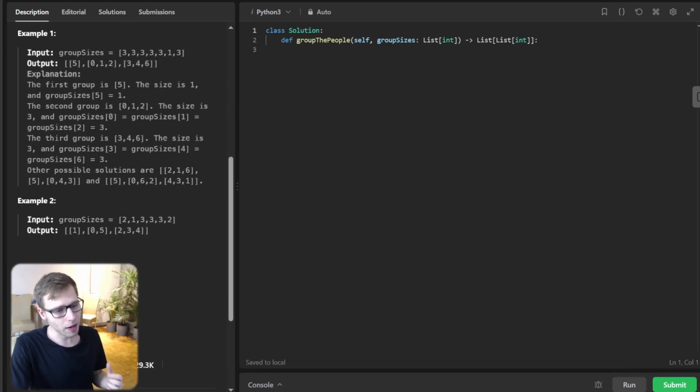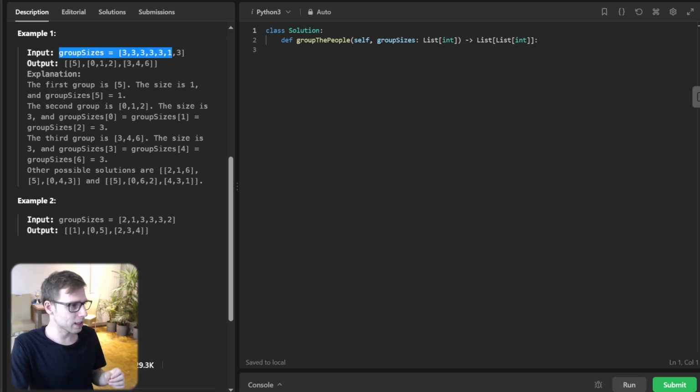You have an array, let's call it groupSize, where each element indicates the size of the group that person belongs to. Your job is to return a list of groups such that each person is in a group of their specific size. Sounds interesting. Let's take a look at an example.